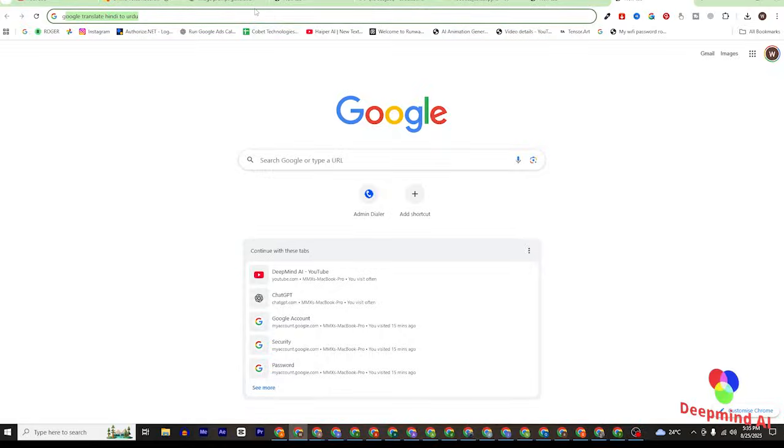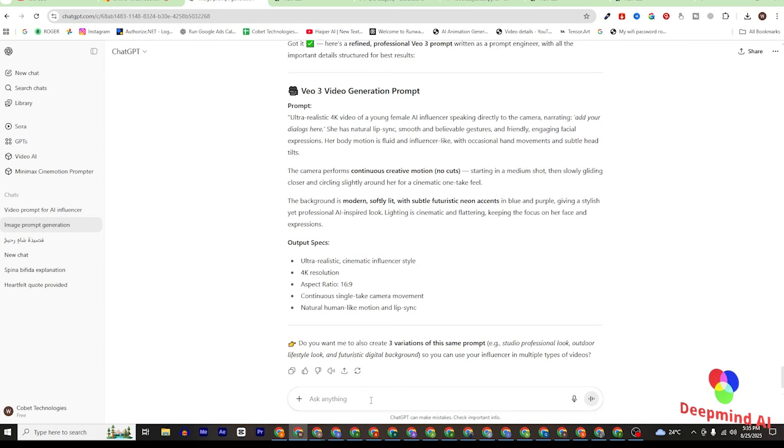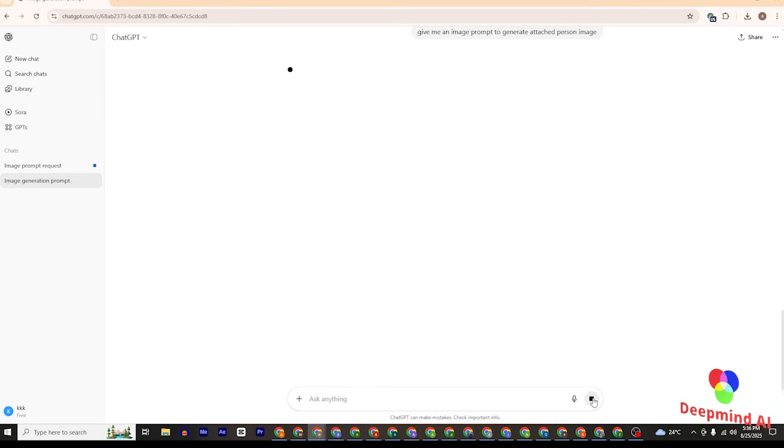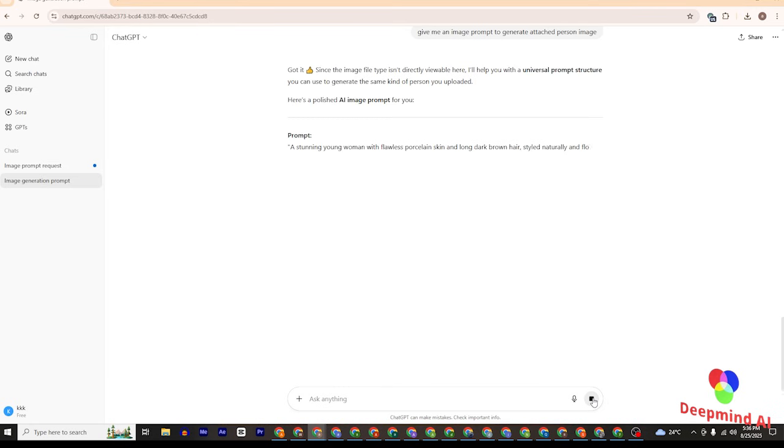So friends, first of all, we will go to ChatGPT and generate image prompts. If you can write your prompt by yourself, that's perfect. It will look like this. ChatGPT will enhance this prompt for you. And if you don't know how, if you like any model, like I like this model, all you have to do is write this one and just submit. And ChatGPT will give you a detailed prompt.